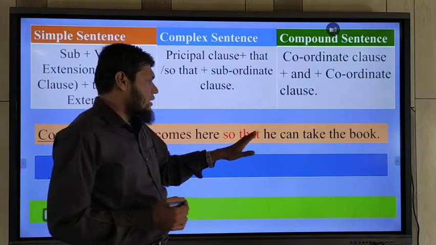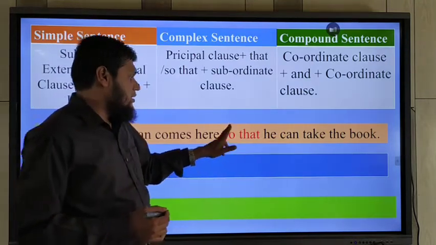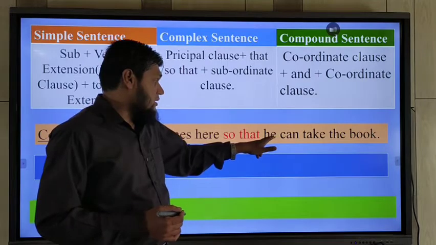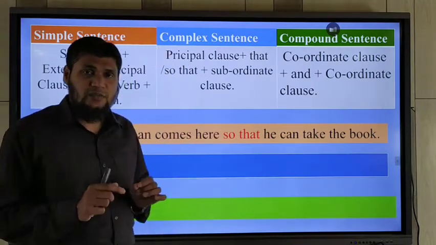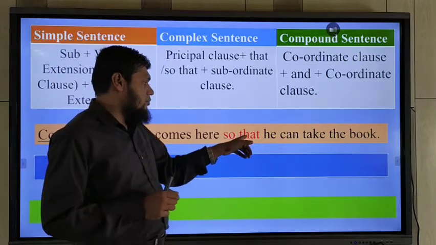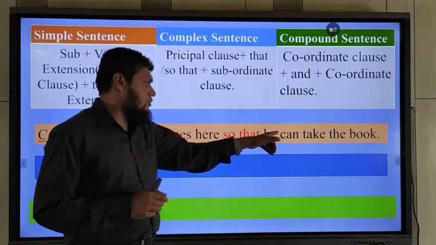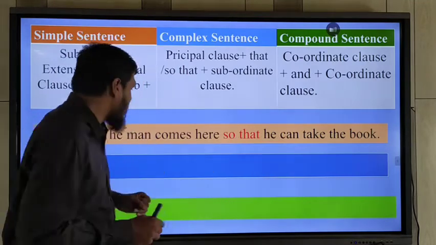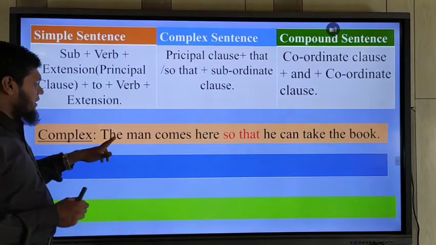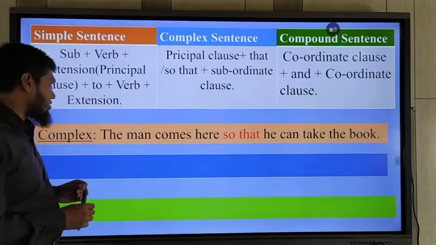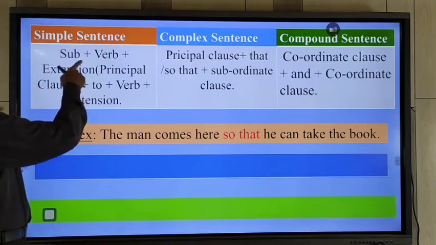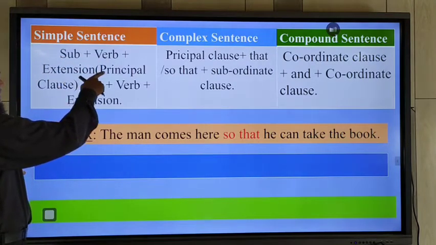So which one is the subordinate clause here? The next clause, he can take the book. It must be the subordinate clause here because the conjunction so that is used before the clause. Okay, and the man comes here is the principal clause. So you should use subject plus verb plus extension. That means the principal clause.